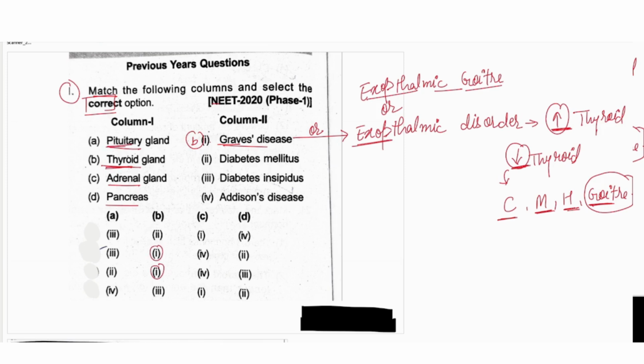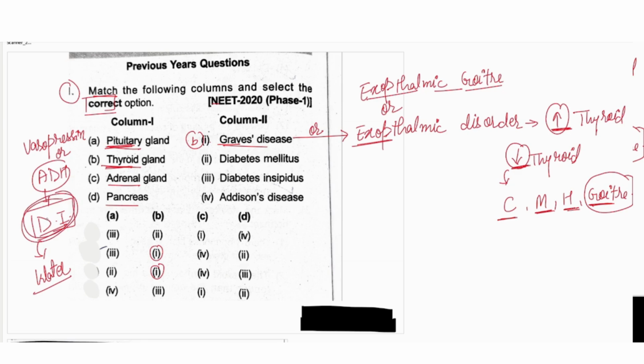Pituitary gland we know very well. The hormone coming from the pituitary gland is vasopressin, also known as antidiuretic hormone, and this antidiuretic hormone is responsible for diabetes insipidus. Because of this, water is not reabsorbed in proper amount, so ADH controls this disease. So from the posterior pituitary gland one hormone is secreted, vasopressin or ADH, and if this hormone is not in control, then diabetes insipidus will occur.